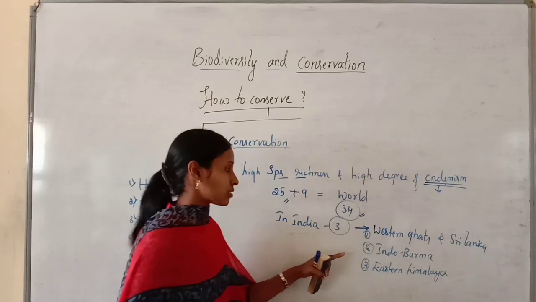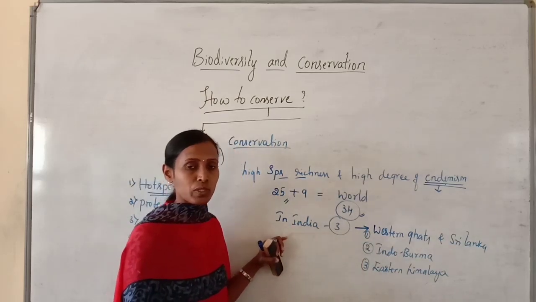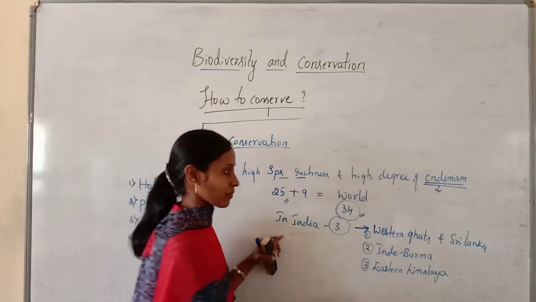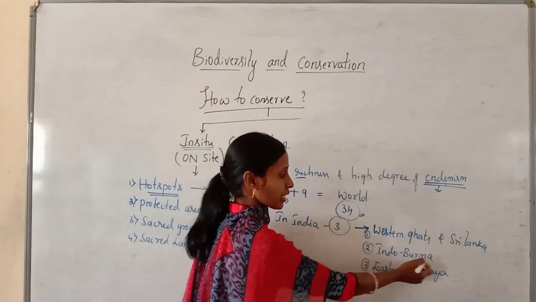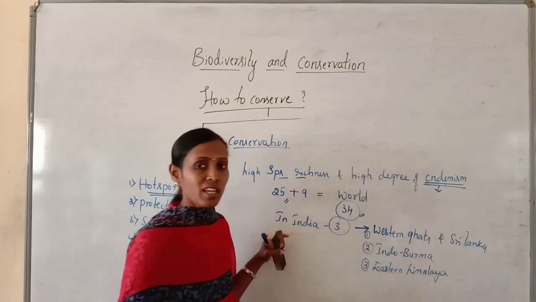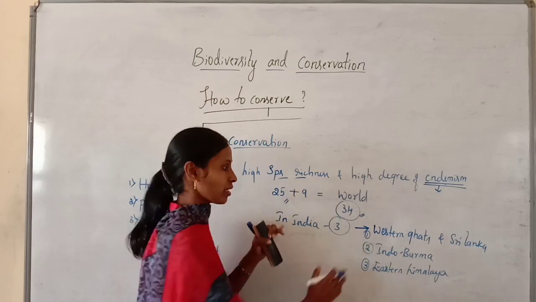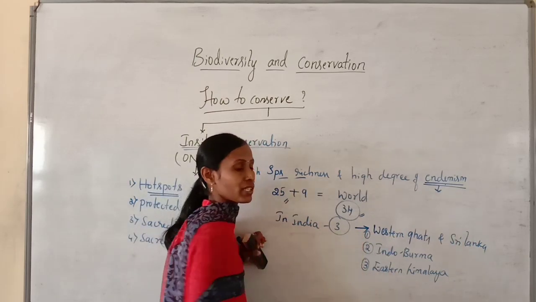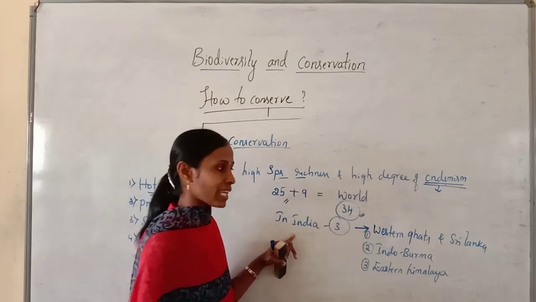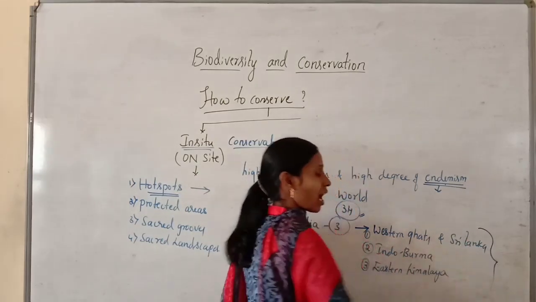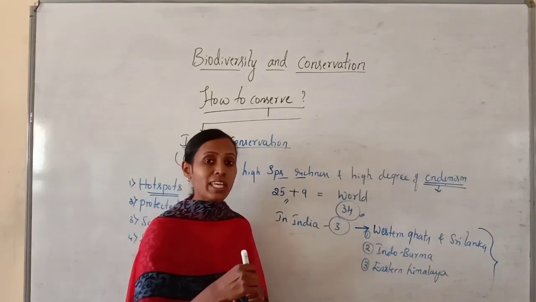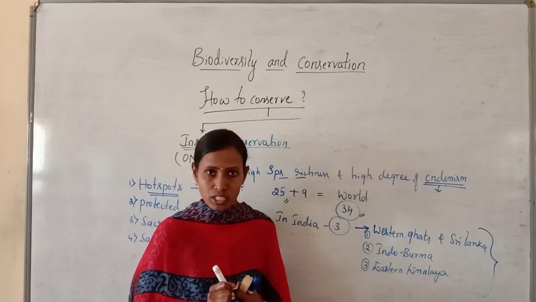So these are the 3 biodiversity hotspots identified in India. You should remember their names, and these 3 are regarded as the richest biodiversity regions.